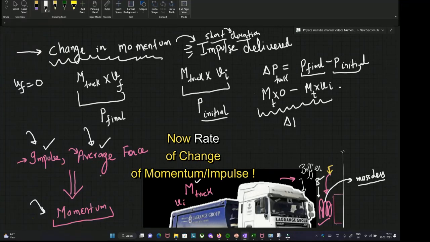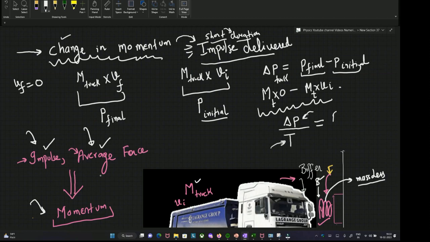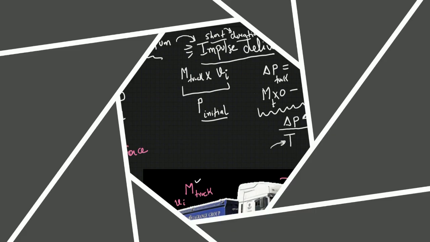If that impulse is delivered over some time, which is called the contact time, then the rate at which the impulse gets delivered, meaning the change in momentum divided by the contact time, is called the average force.